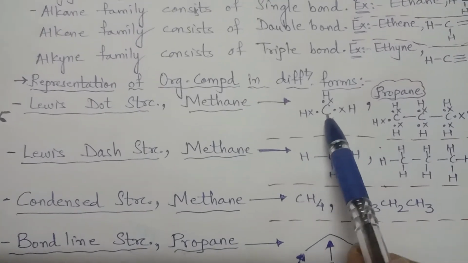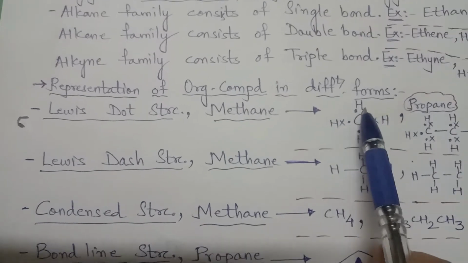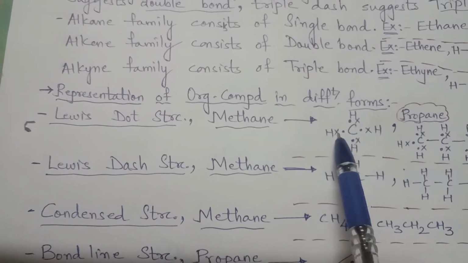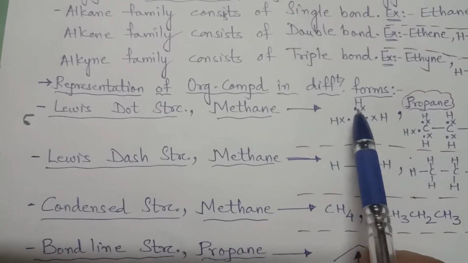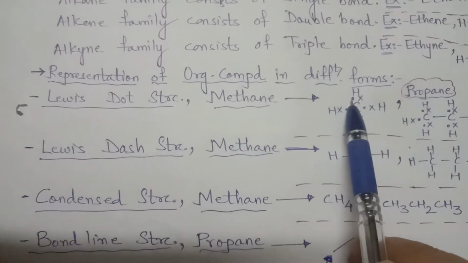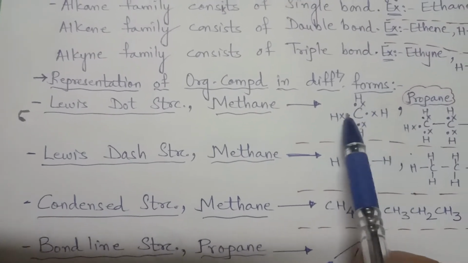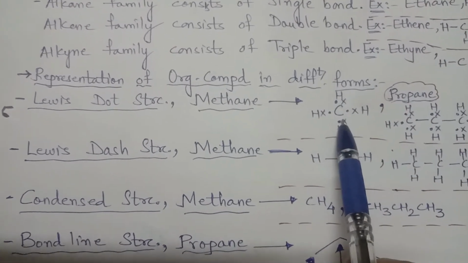We know now that carbon has 4 unpaired electrons. So this cross suggests the 4 electrons of carbon, and it is linked with 4 hydrogen, where each hydrogen has 1 unpaired electron. So 1 of hydrogen, 1 with carbon. Likewise, 4 bonds are possible. This is the dot structure of methane.